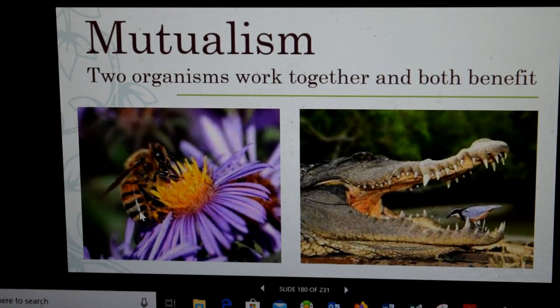Here, this bee gets pollen, so it can make honey and feed its larva. And here, this flower gets pollinated, so it can produce seeds. So they work together for the benefit of both. And it's the same thing with the crocodile and the bird. They both benefit from this relationship. And that form of symbiosis is called mutualism.